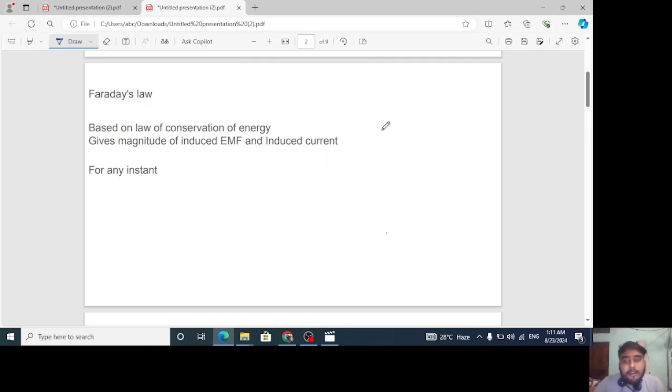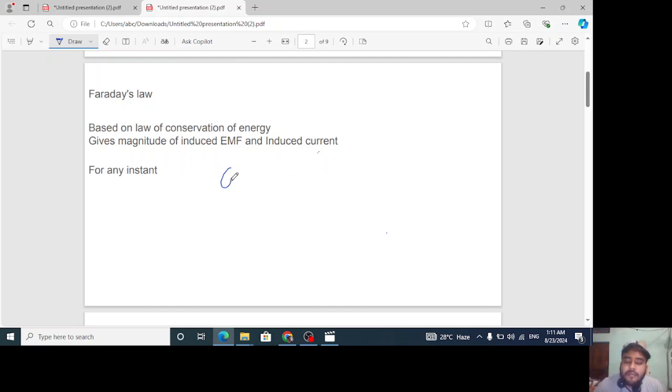What he gave, I already told you yesterday: he gave the idea of how to calculate the value of induced EMF, and hence the induced current also. So it was an important thing. Here it is also written: based on the law of conservation of energy, it gives the magnitude of induced EMF and hence induced current. Actually, there are two cases, understand it.